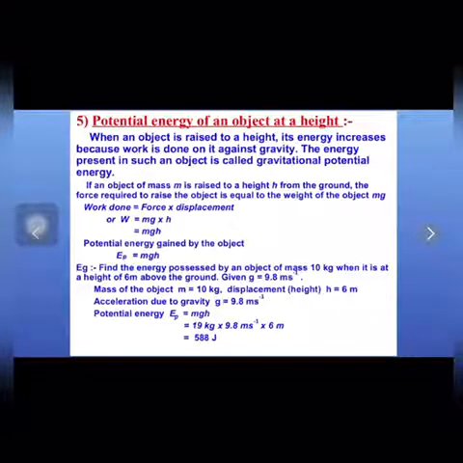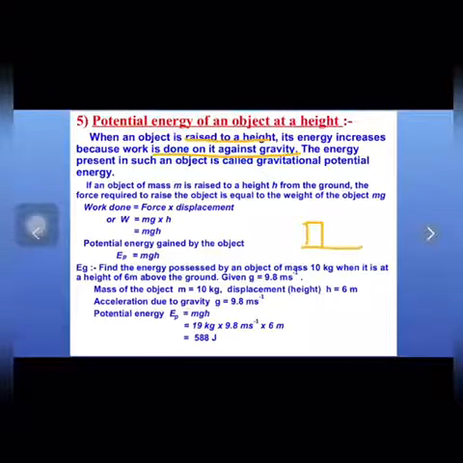Now let us discuss the potential energy of an object at a height. When an object is raised to a height, its energy increases because work is done against gravity. For example, this is one object.